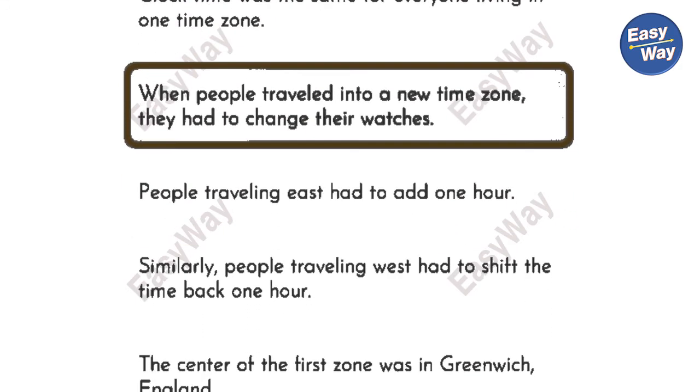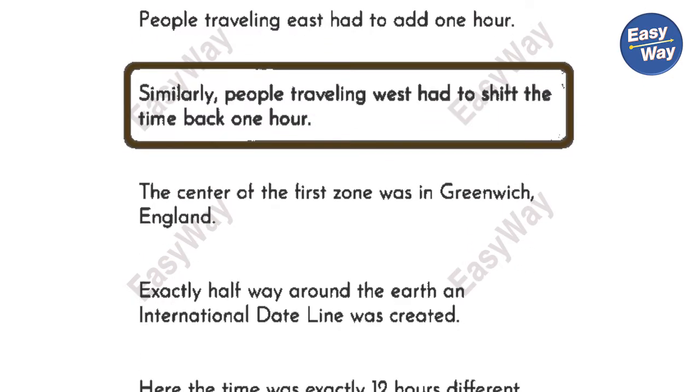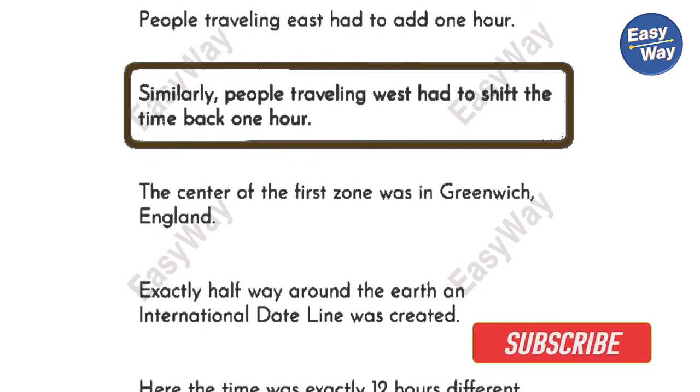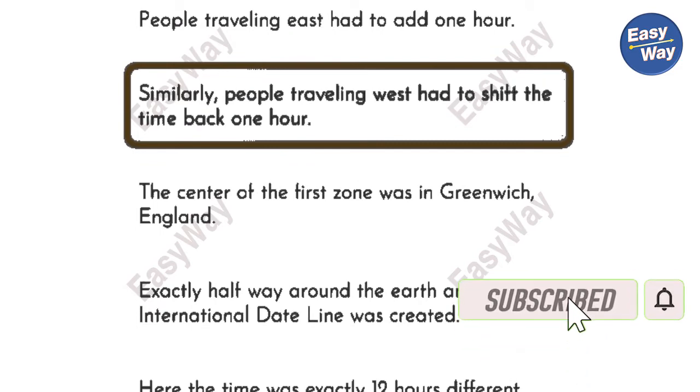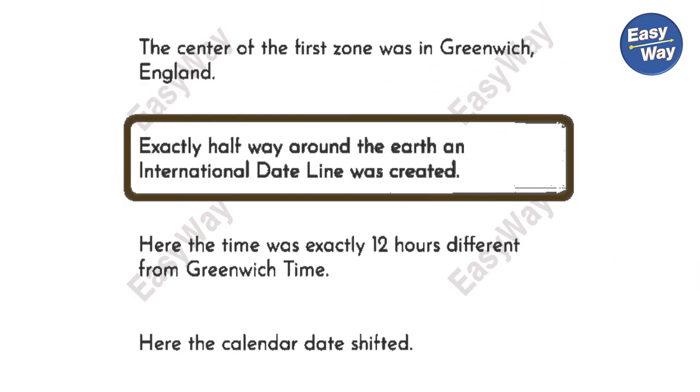When people traveled into a new time zone, they had to change their watches. People traveling east had to add 1 hour. Similarly, people traveling west had to shift the time back 1 hour. The center of the first zone was in Greenwich, England.